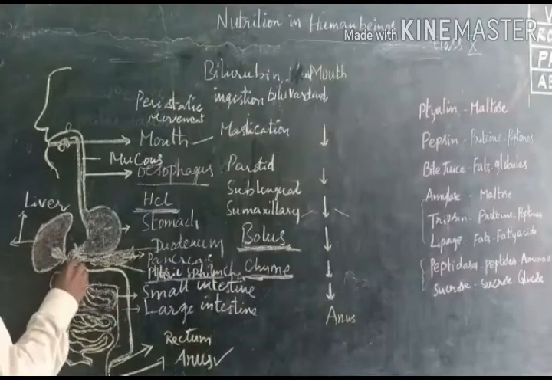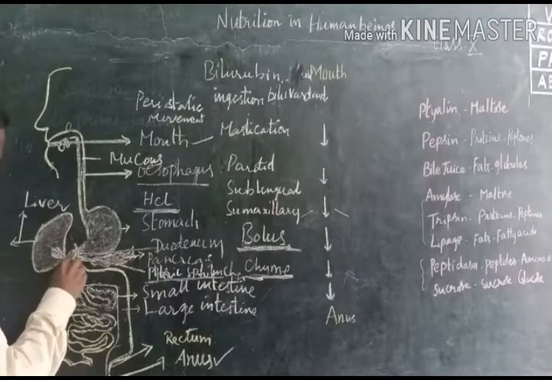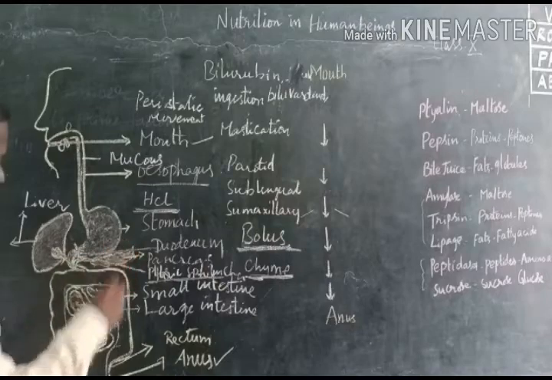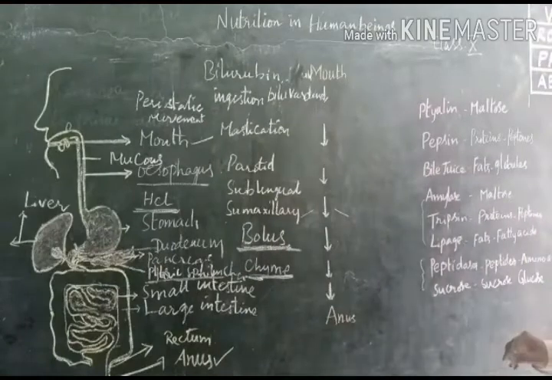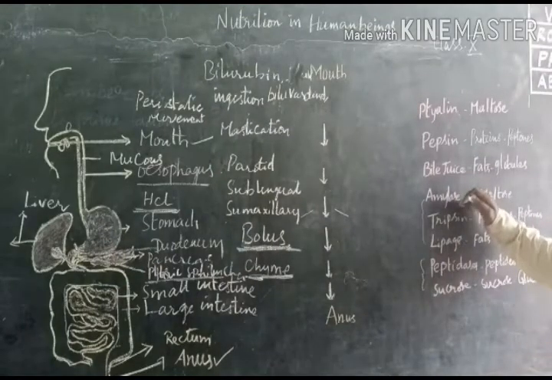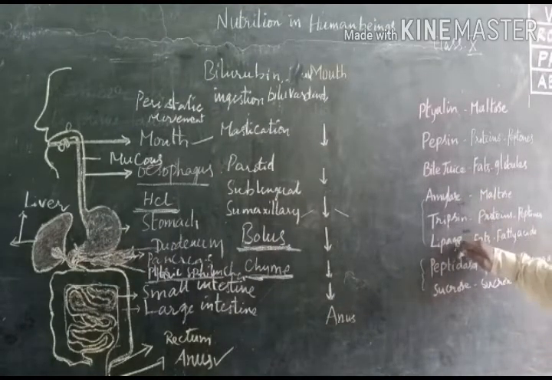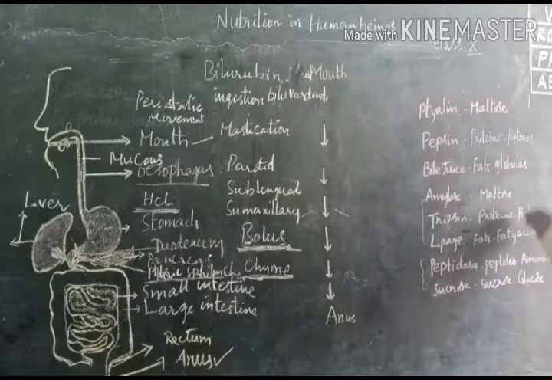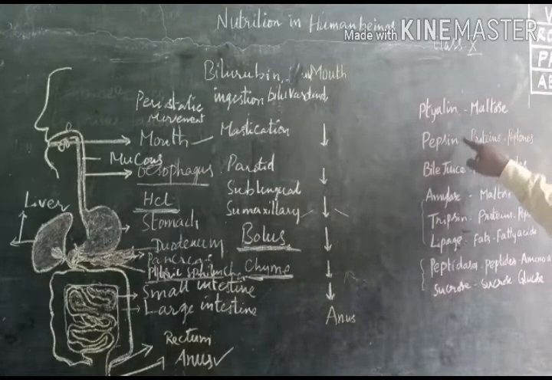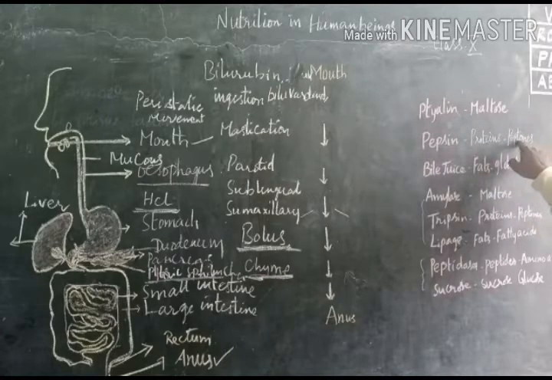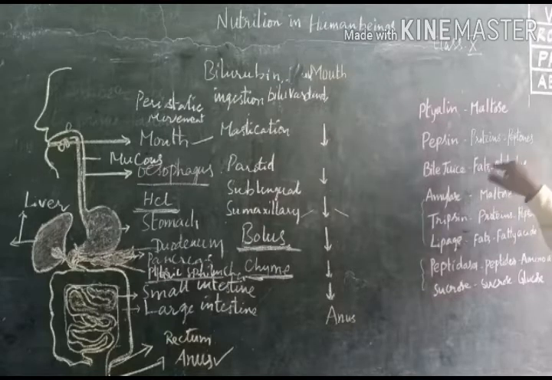These bile juices enter the duodenum portion, and the pancreas releases pancreatic juice: amylase, trypsin and lipase. These are enzymes. Ptyalin converts carbohydrates into maltose. Pepsin converts proteins into peptones. Bile juice acts on fats, the complex fat material, changing it into globules.